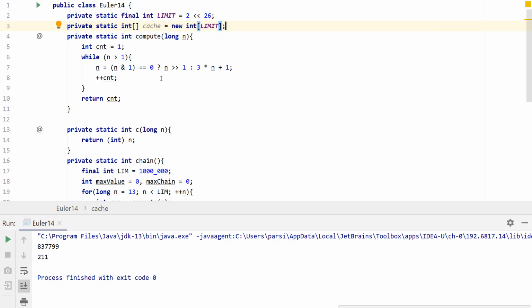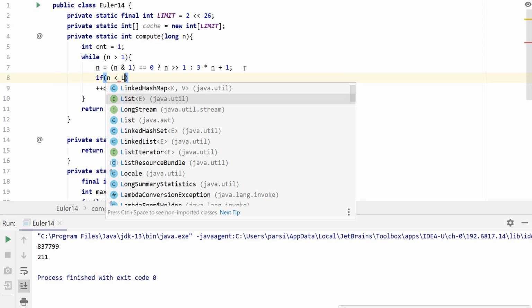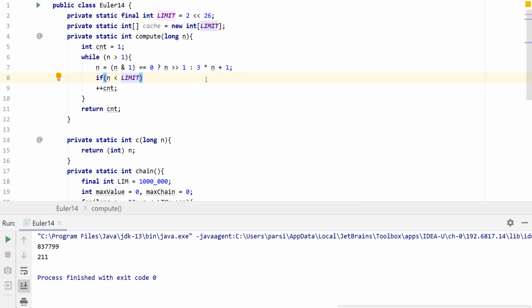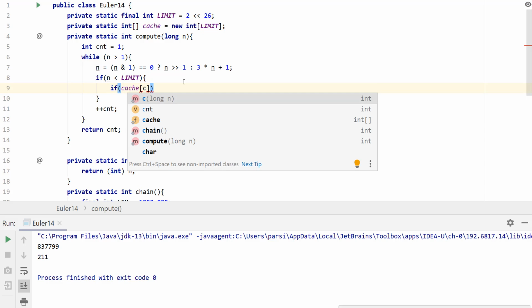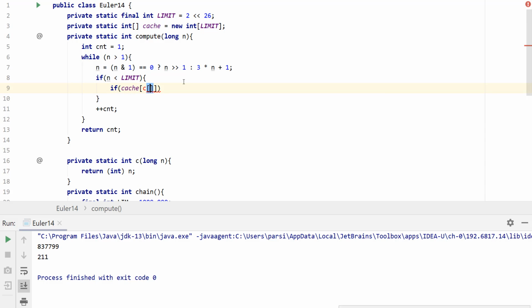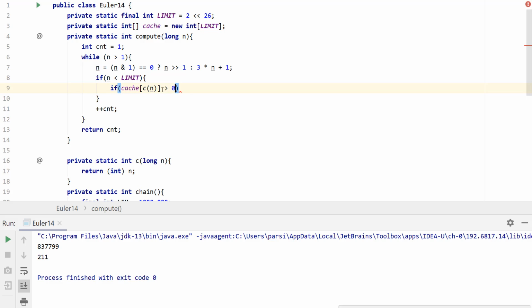So once we have this, we can come here and say that if n is less than the limit, and if cache, and since n is a long, we have to cast that to an int, is greater than 0, that means that we've already cached a value in there.